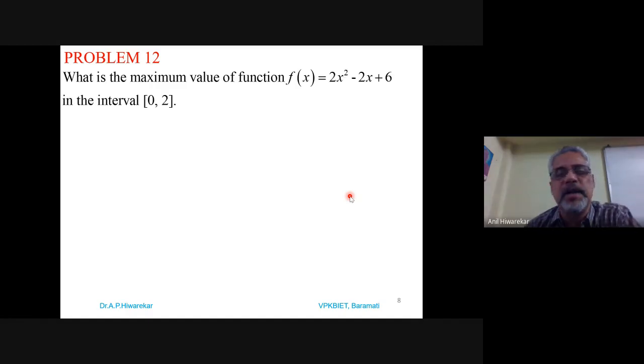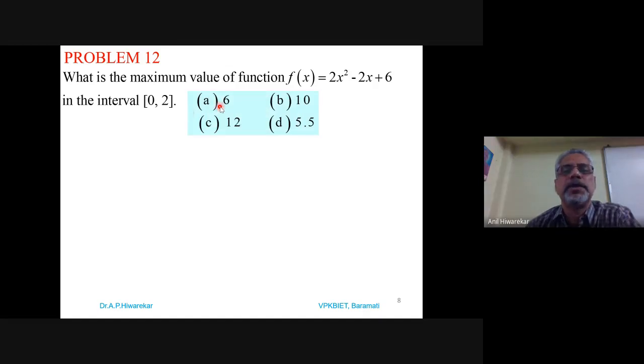So this is problem number 12. What is the maximum value of the function f(x), which is equal to 2x square minus 2x plus 6, in the interval 0, 2? So that is a function f(x), which is 2x square minus 2x plus 6, and we have to find the maximum value. The options given are A is 6, B is 10, C is 12, and D is 5.5.